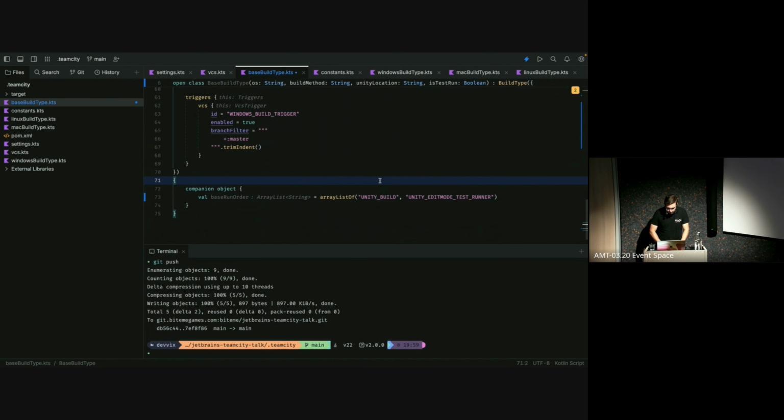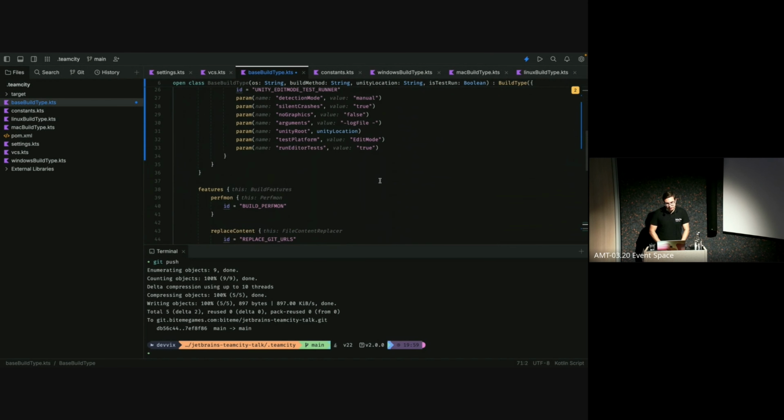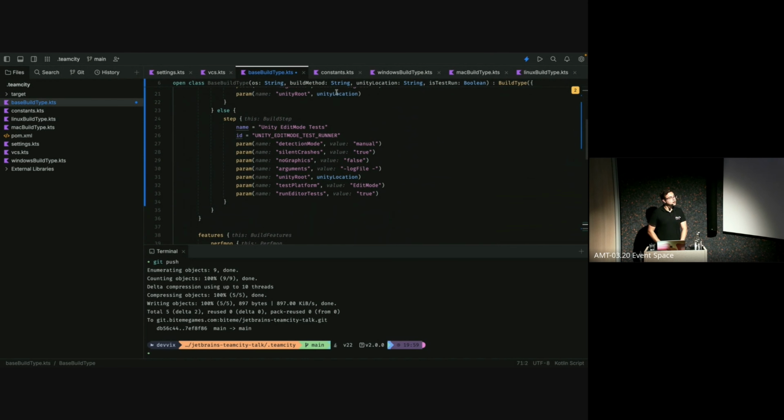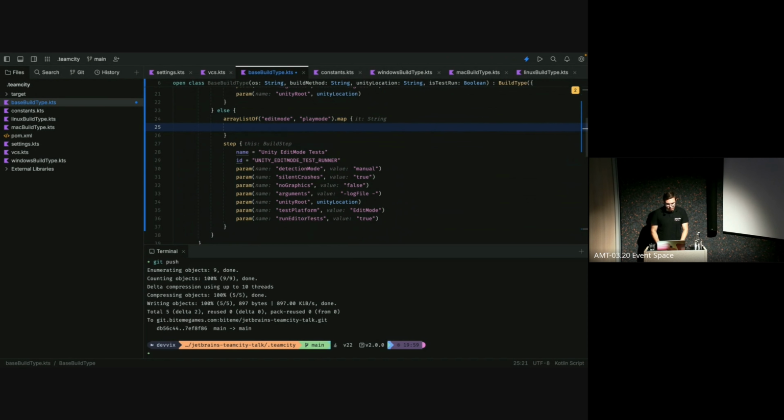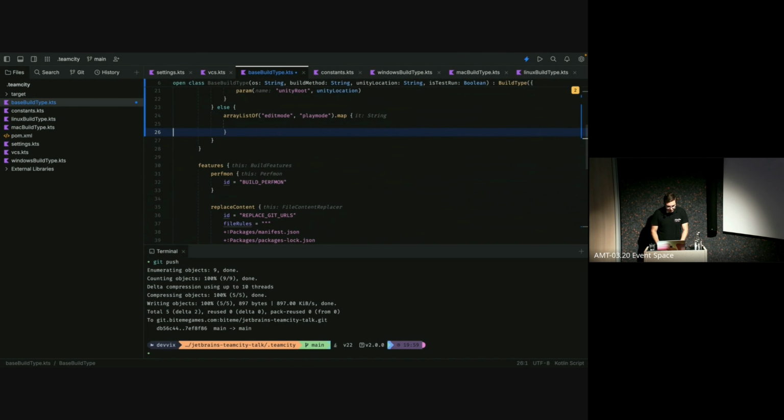And that should be that. However, you might have already noticed now, of course, we don't want to copy paste this again for even more possible test types. Let's use a little bit more of the Kotlin language features. What we can do here is define an array list containing both test cases. So we have edit mode and we have play mode.